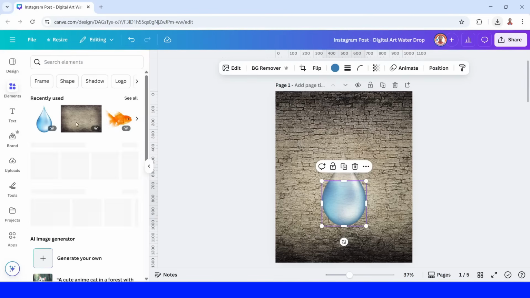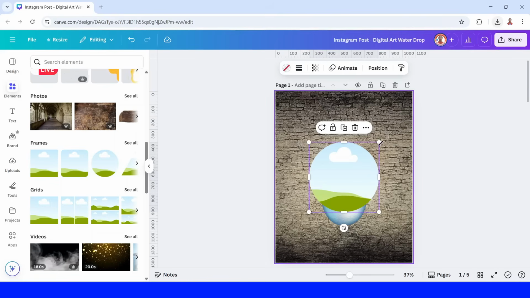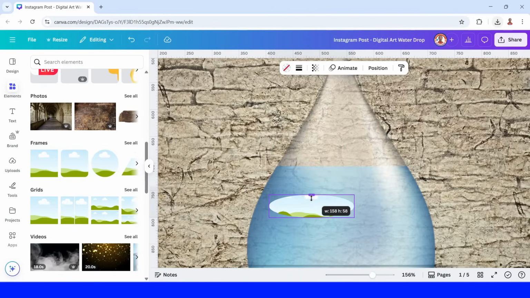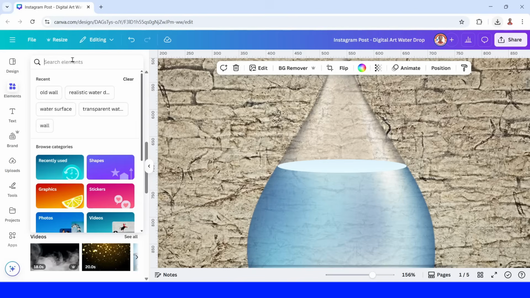Go to element. Scroll down. Find the frame. Choose circle. And then reduce the size. And reduce the height. Move it here. And increase the width. And then type here "water surface".